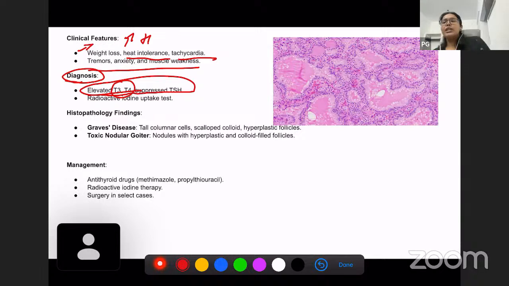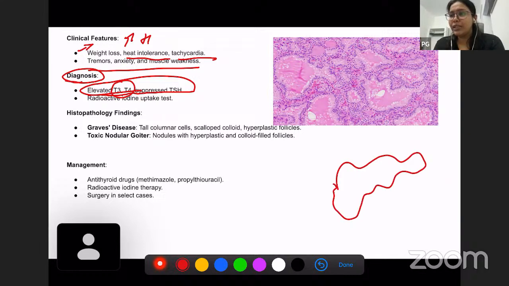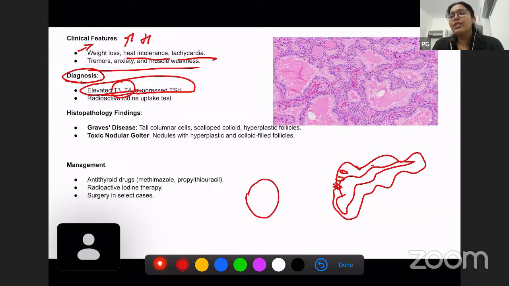So what are the histopathological findings in Graves' disease? We can see tall columnar cells here, and your follicle is somewhat like this, with tall columnar cells and the colloid is also scalloped. As we discussed in our previous class, thyroid follicle cells are usually round in shape with colloid, and the cells are flattened or cuboidal.